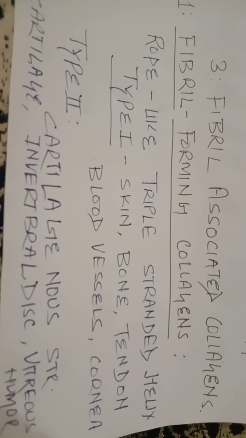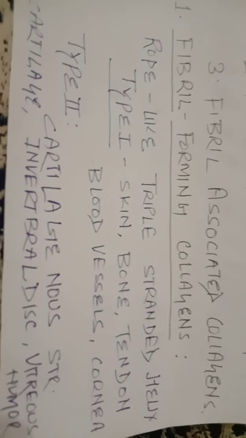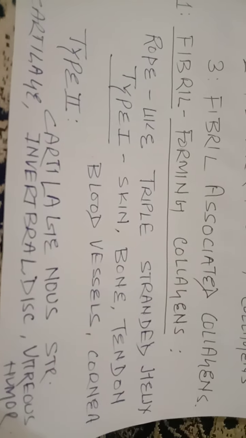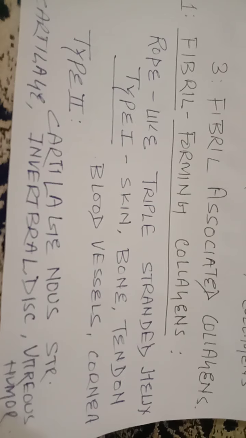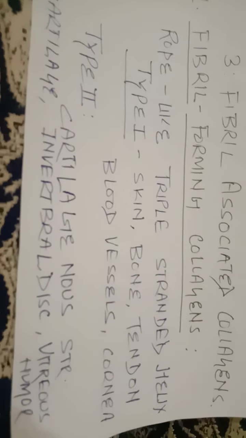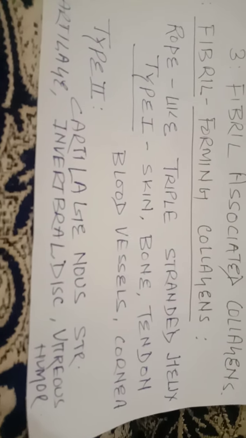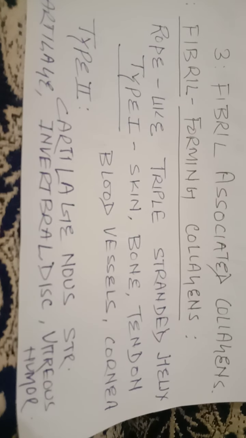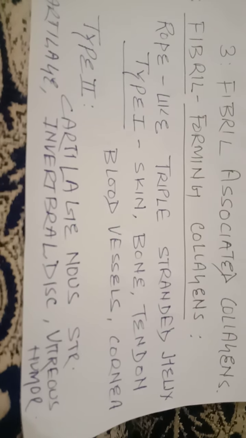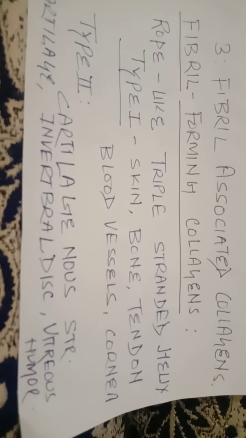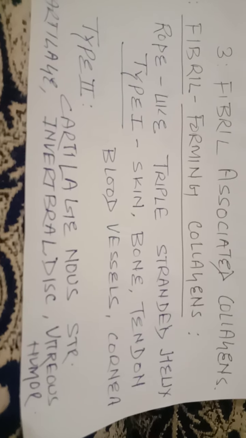Type 1 collagen belongs to the group of fibril forming collagens, and it is mainly present in tensile strength providing elements such as the skin, bone, tendon, blood vessels, cornea, etc.